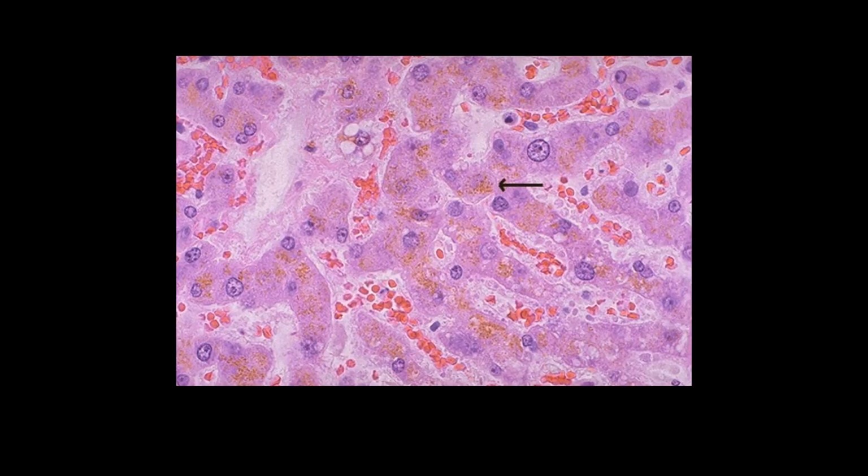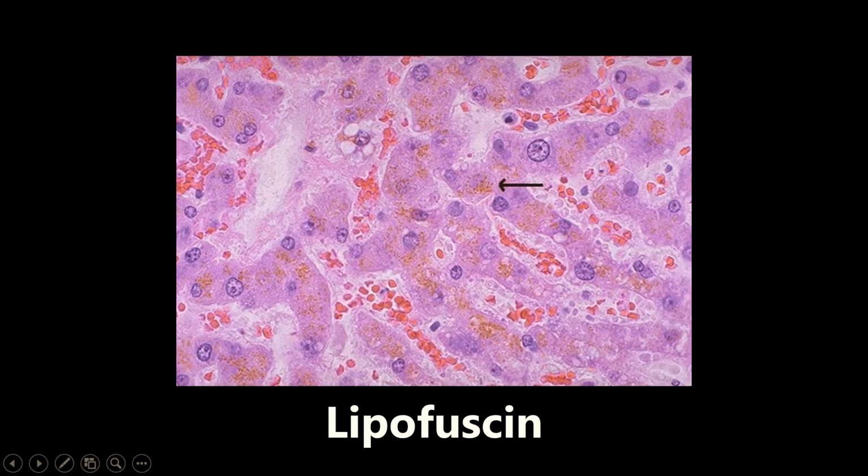This next one is an example of Lipofuscin. You can see the arrow here, but it's obviously throughout the entire image. So this is Lipofuscin seen in hepatocytes, in the liver cells. So it's really important to know a couple things about Lipofuscin. What is it? First of all, it's a brown pigment that is a byproduct of turnover of peroxidized lipids. It is important to know that. I have seen questions on it. Lipofuscin is a byproduct of turnover of peroxidized lipids. Super important to know that.